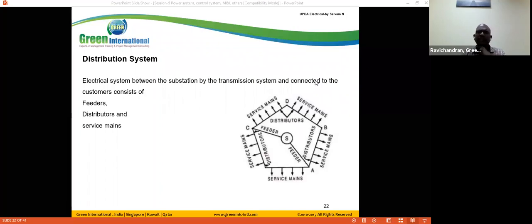So in the distribution side, after the primary transmission systems, we go to the distribution side systems. The distribution system is broadly classified into two: one is the primary distribution substation and the other is the secondary distribution substation. Secondary distribution substations are nearer to our residential area.